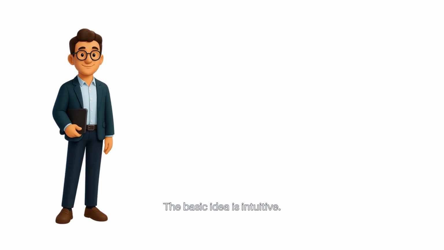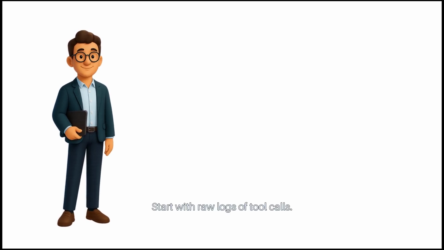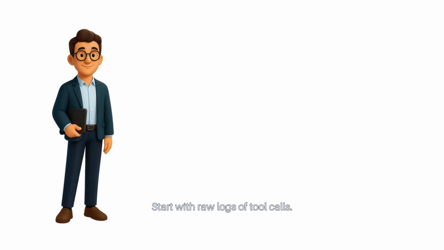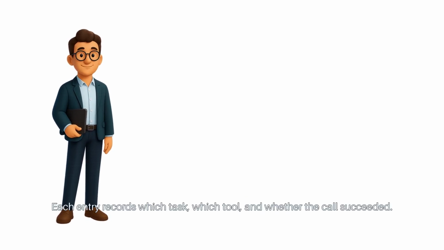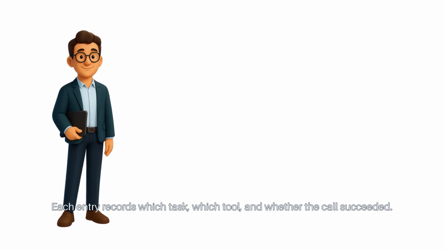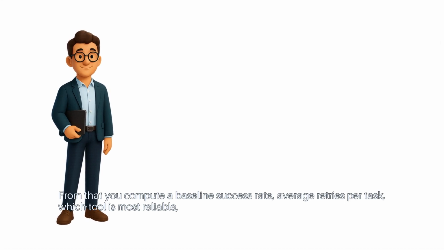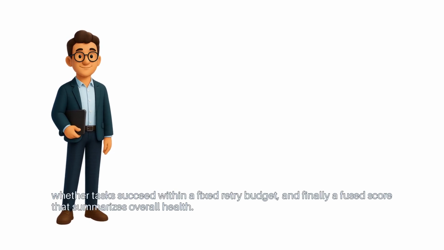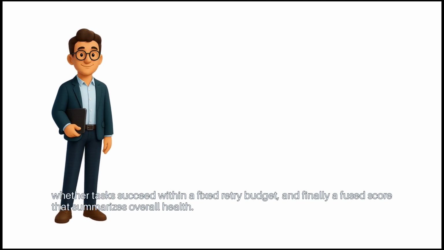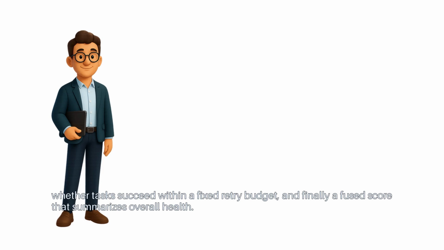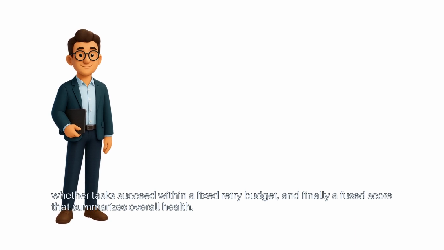The basic idea is intuitive. Start with raw logs of tool calls. Each entry records which task, which tool, and whether the call succeeded. From that, you compute a baseline success rate, average retries per task, which tool is most reliable, whether tasks succeed within a fixed retry budget, and finally a fused score that summarizes overall health.